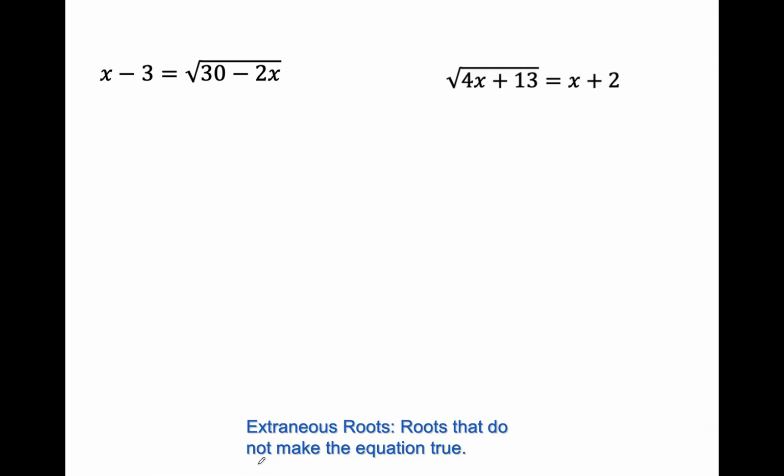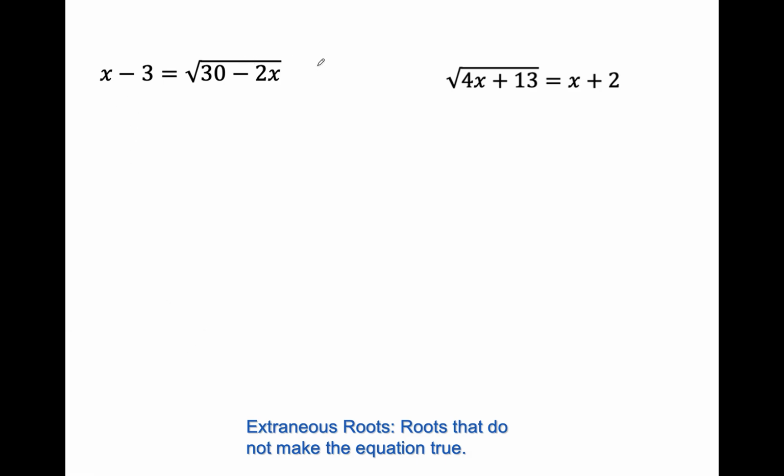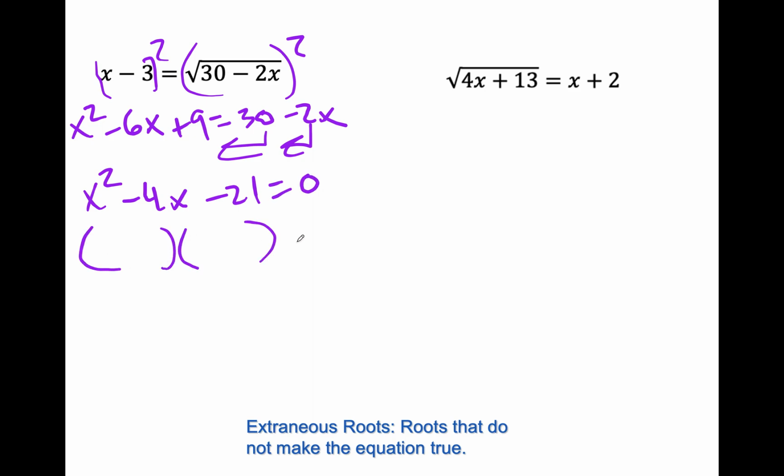Let's try another one. Again, we're looking to isolate the radical. Both of these are by themselves, kind of boring little problems. That's okay. Square both sides. x squared minus 6x plus 9 equals 30 minus 2x. And now I'm going to bring both of these guys over. x squared minus 4x minus 21 equals 0. And we go with this guy, x minus 7, x plus 3.